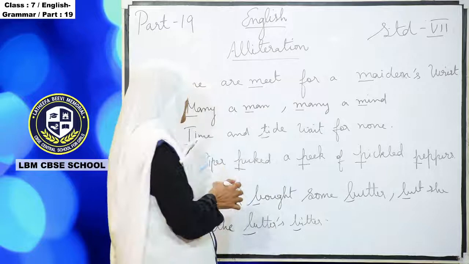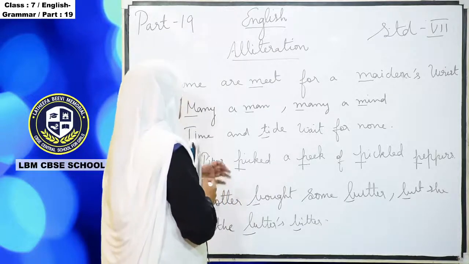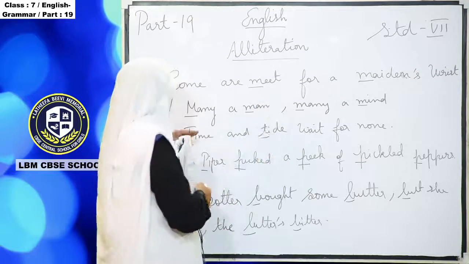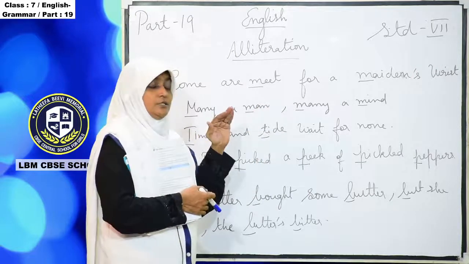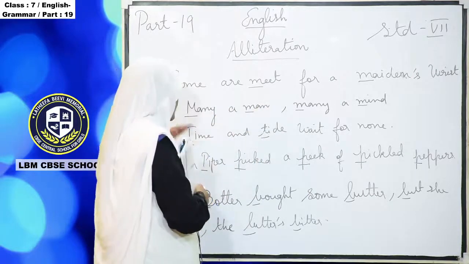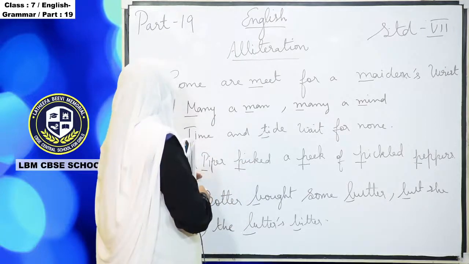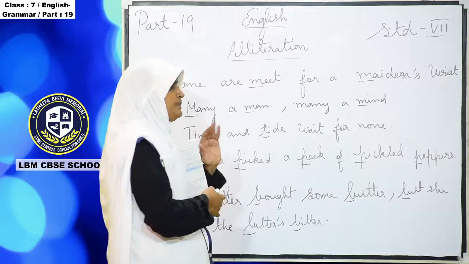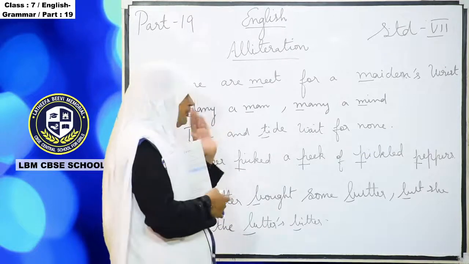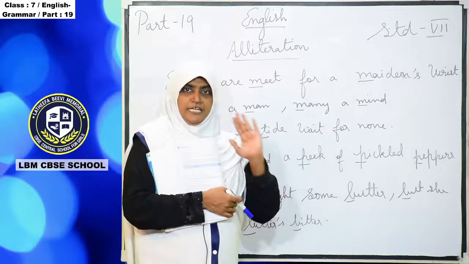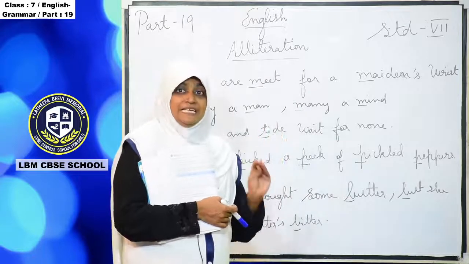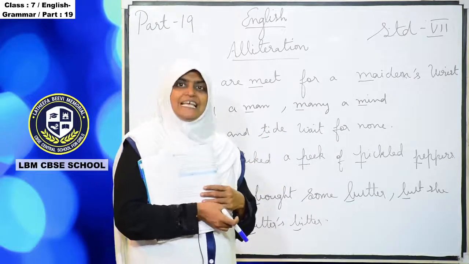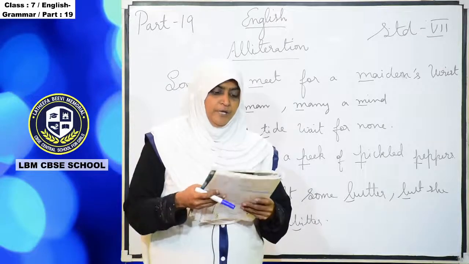So in the first sentence M sound is repeatedly coming. The second sentence, T sound is coming. Third sentence, P sound is coming, and the fourth one is B sound. So in a sentence, when the same sound repeatedly comes, we call it alliteration.